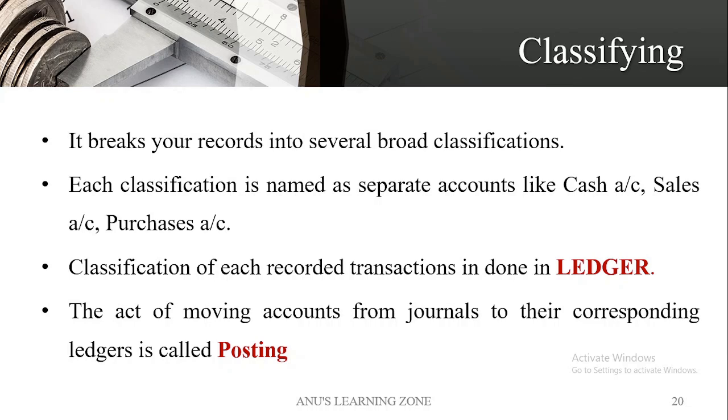Journal means the book of original entry where we are recording the transactions in chronological order, and the process of writing it in the journal is known as journalizing. Likewise, the classification of accounts can be done with the help of ledger accounts or the book of ledger, and the process of transferring the journal entries to the ledger account is known as posting. Okay, this can be asked as an MCQ question.